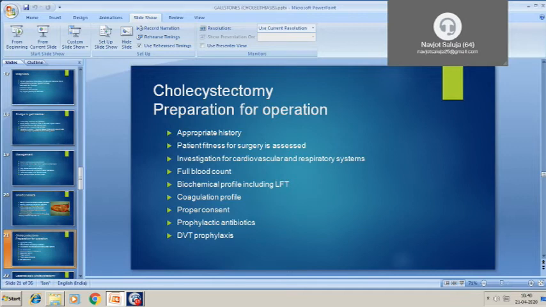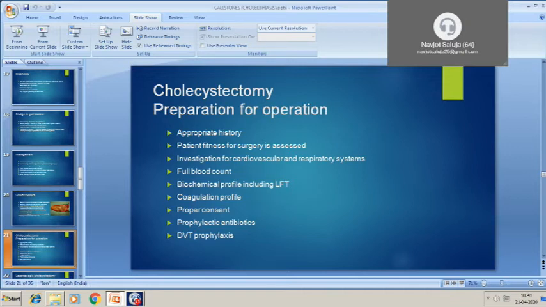So preparation for cholecystectomy. What are the important precautions we should take before we subject the patient to surgery? Number one is appropriate history. The symptoms should relate to the gallstones. Then the fitness of the patient is assessed. Cardiovascular and respiratory fitness should be there, because these patients are usually obese and middle-aged, so there are chances of cardiac problems. So ECG and echocardiography should be done to rule out cardiac disease.